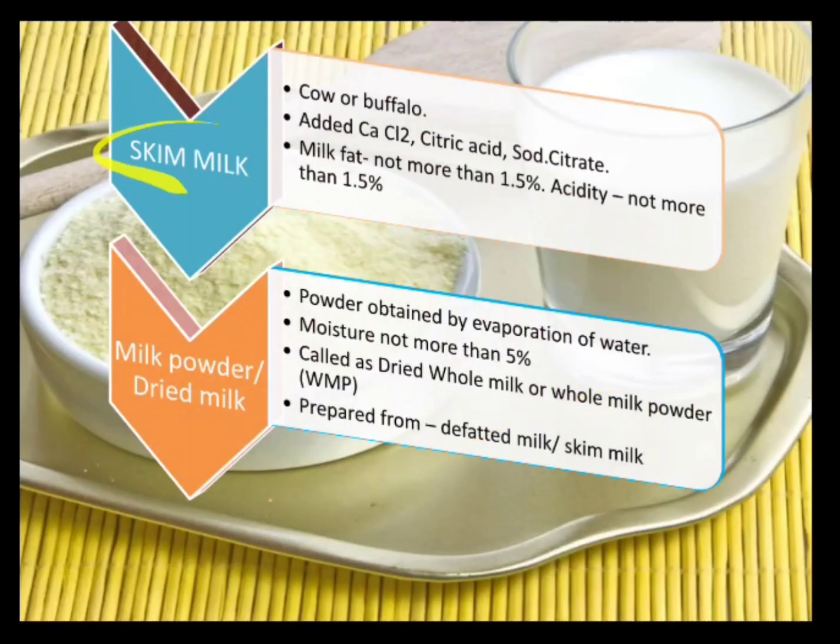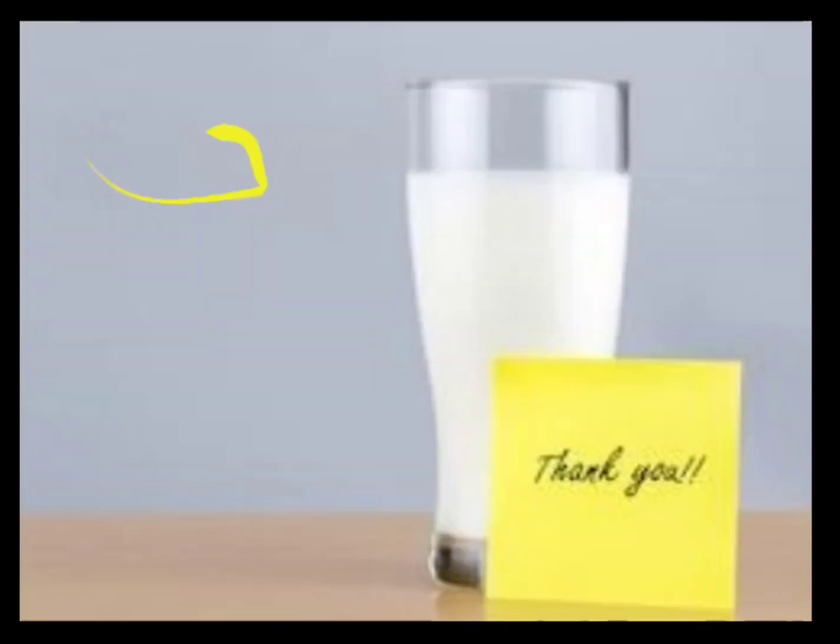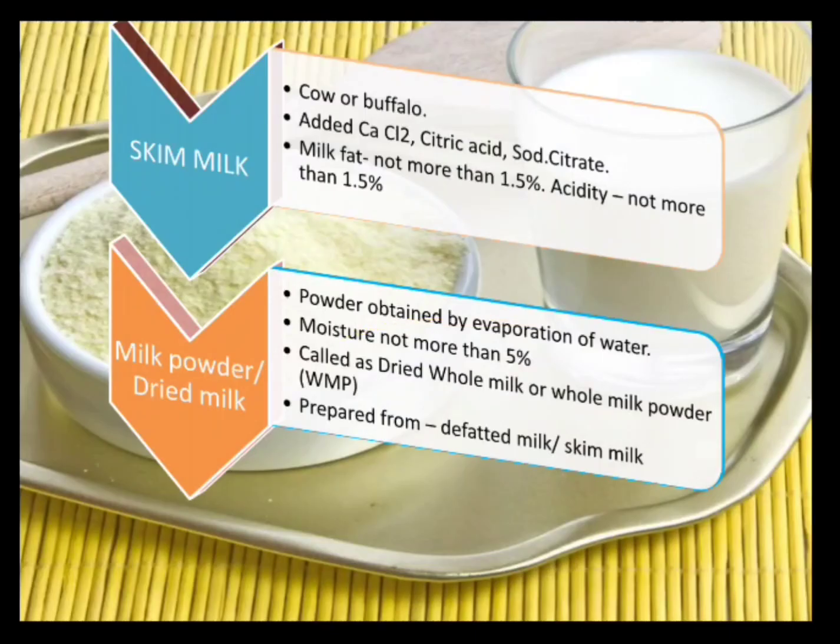The next one is the skimmed milk. Now what is this skimmed milk? Skimmed milk is wherein most of the fat content of the milk is eliminated or removed. Probably a person requires all the nutritional value of milk but cannot take in the fat content, and hence the fat content is removed, so that the person gets all the nutrients except the fat. Here generally cow's milk is taken.